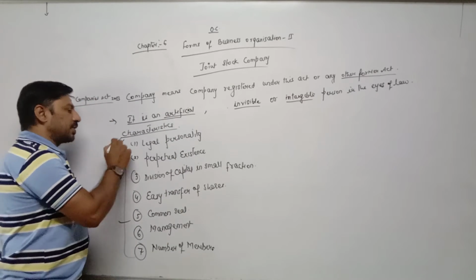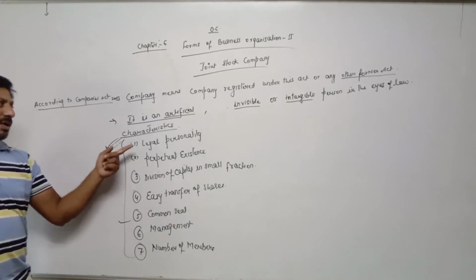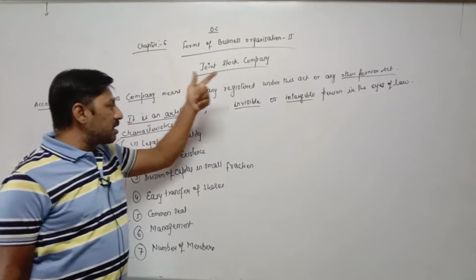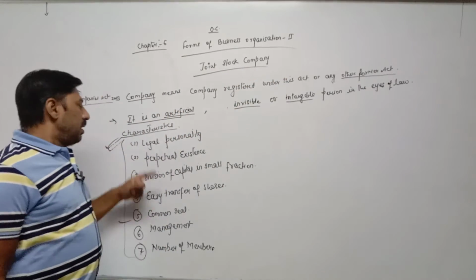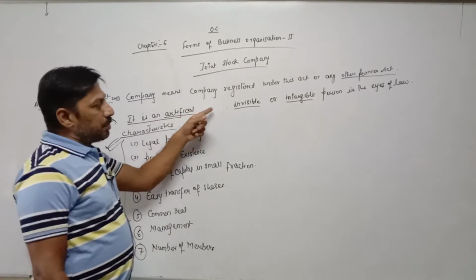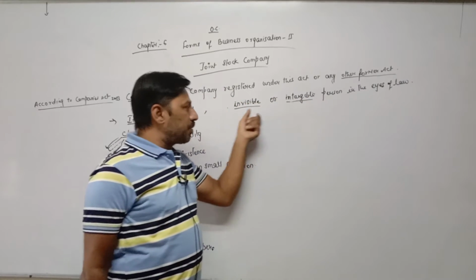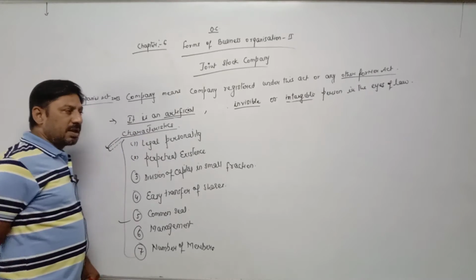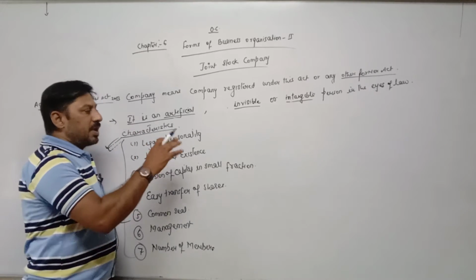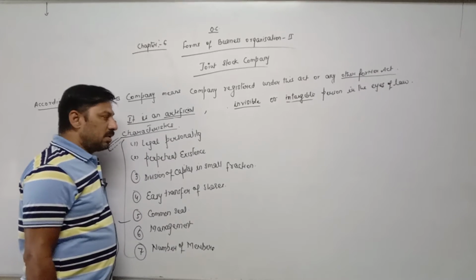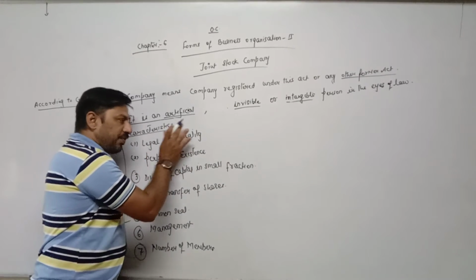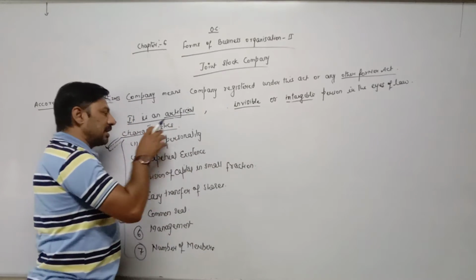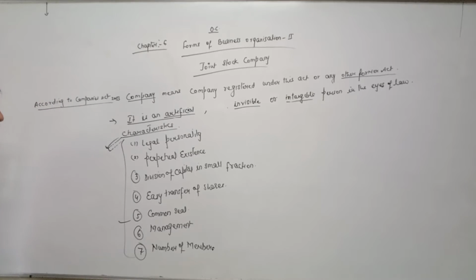So it is called legal personality. Once again, since company is registered under the Companies Act 2013 or any other former act, it is considered an artificial, invisible or intangible person, a person created by law. It has legal personality. That's why, like a natural person, a company can also enter into a contract. Second, company can file a case against a third party, or similarly a third party can also file a case against the company, as the company is an artificial person.